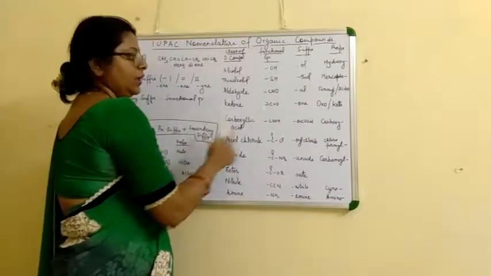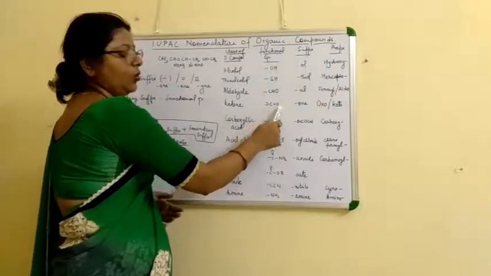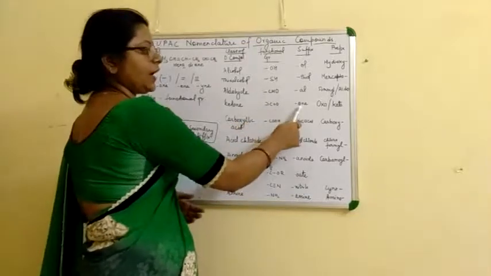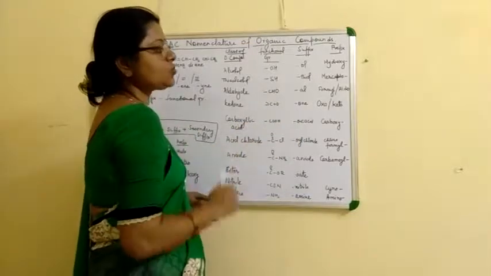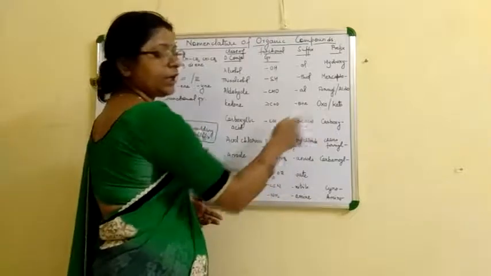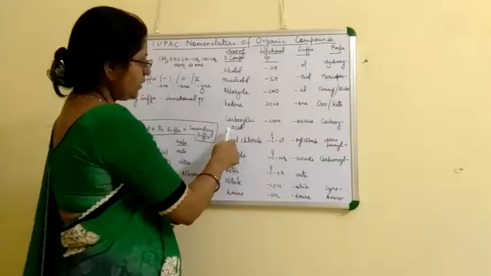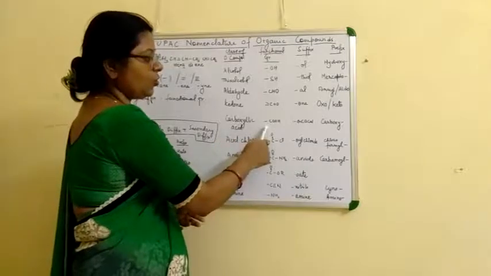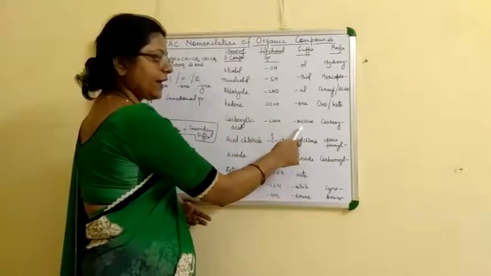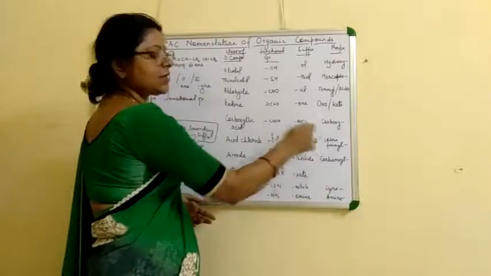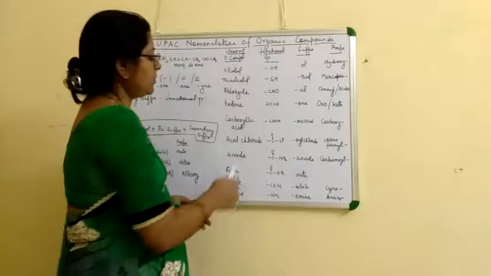For the ketonic group, C double bond O, the suffix is one, and as a prefix we use oxo or keto. Next is carboxylic acid, COOH: oic acid as a suffix and carboxy as a prefix.